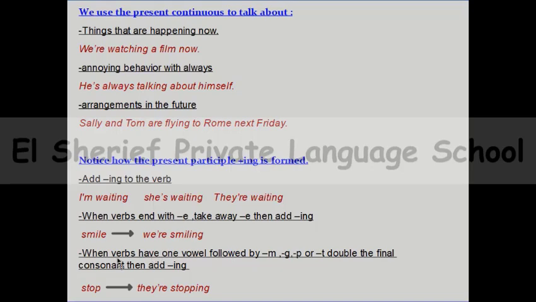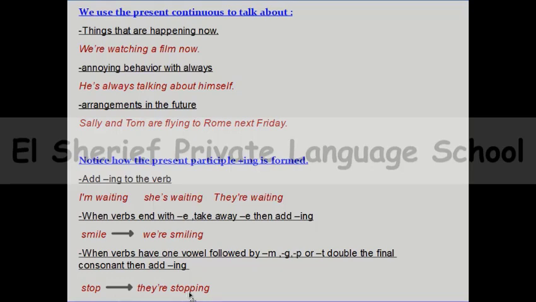The last note about the form, when verbs have one vowel, followed by m, g, p or t, so what will you do? You will double the final consonant and then add ing. For example, the verb stop. So the verb stop ending with p, but before p there is a vowel. So we will double p, we will double the last consonant. So they are stopping here.